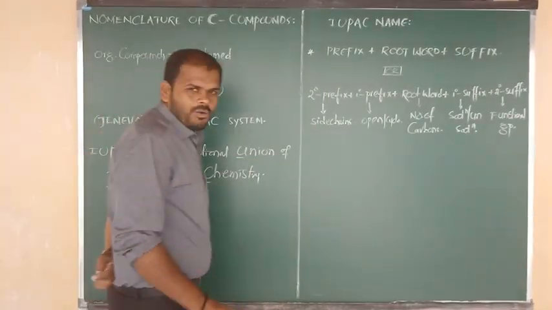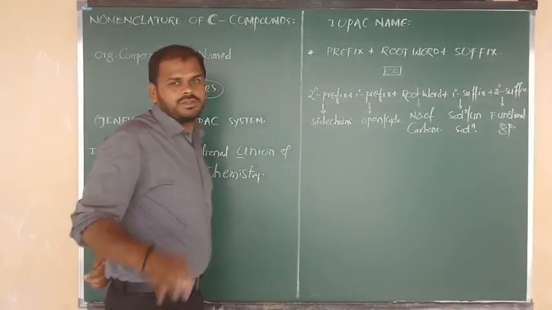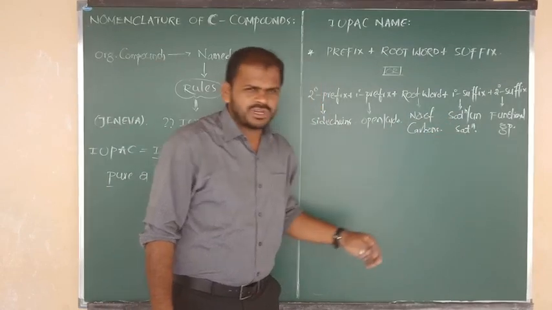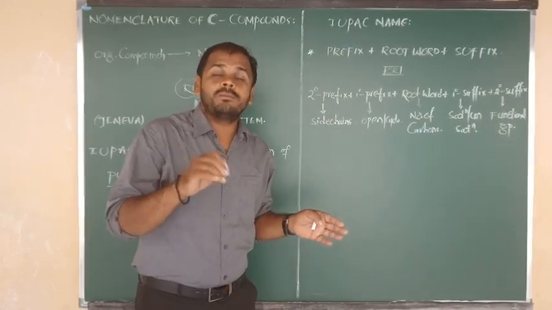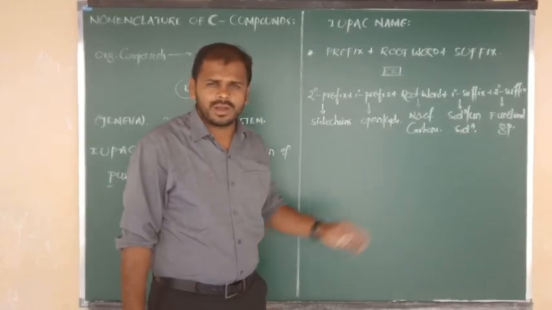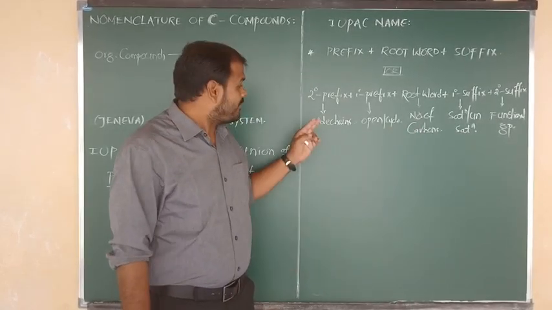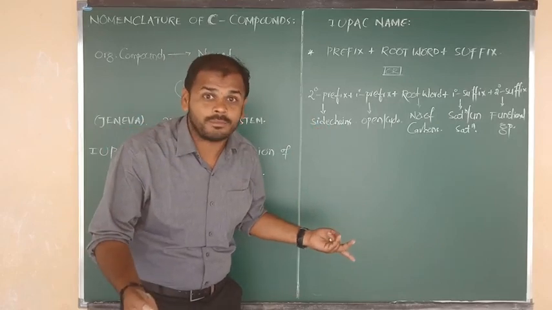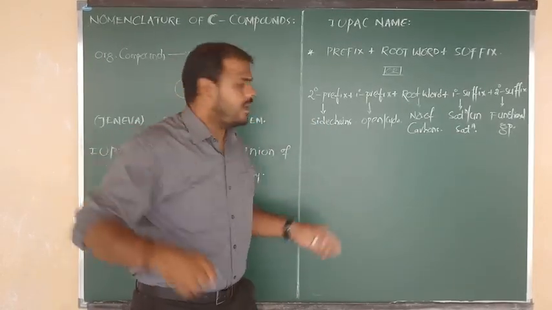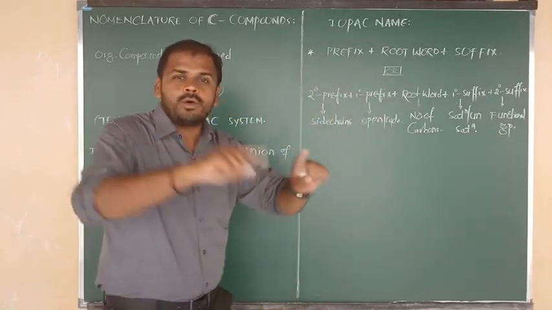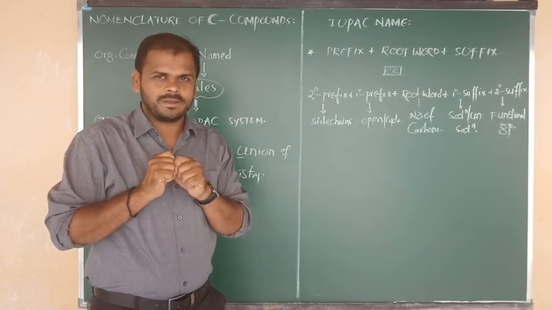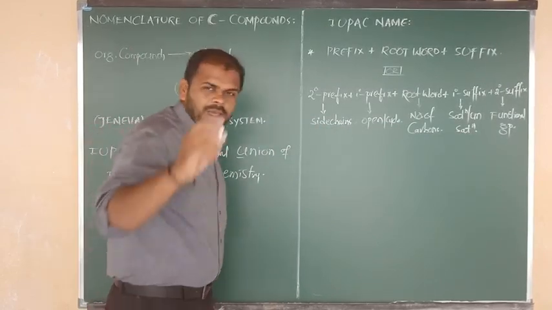Okay. Now again I am going to give you the information, but you don't know what is meant by saturation. You know the meaning, but for a double bond what we have to write, for a single bond what we have to write, for 6 carbons what we have to write, for 3 carbons what we have to write, for which side chain what name we have to write. You don't know. That's why up to your level I am going to give you some more extra note points in the form of rule points. Yes. So let me go for the first one.